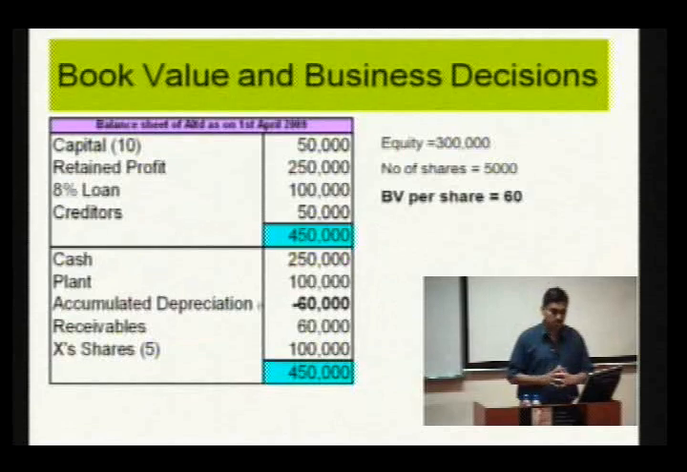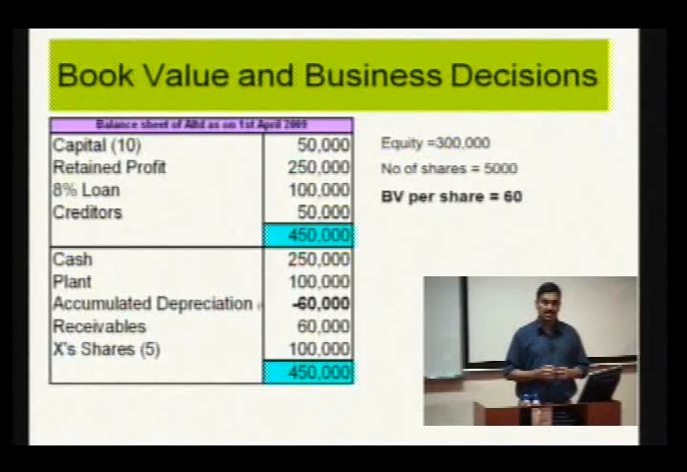What we will try to do today is understand the impact of the business decisions on the book value. We saw that book value is the asset backup per share, or book value per share is the equity per share, which can be calculated as the equity divided by the number of shares, and the number of shares is 50,000 divided by 10. So, the book value per share is 60. Will this book value change because of the business decision? That is the focus of our discussion today.